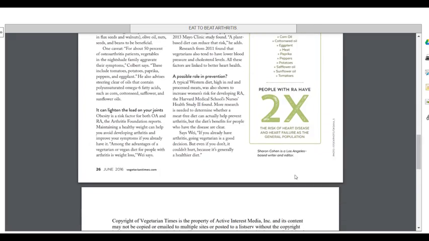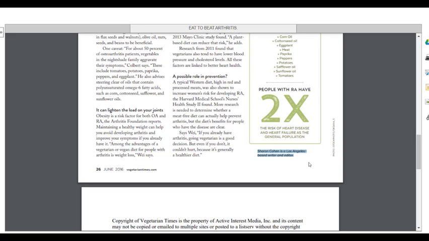In this example, when I scroll to the end of the article, I see that there's an author note tucked in at the end of the article. This note states that Sharon Cohen is a Los Angeles-based writer and editor. I could do more research by Googling the author or perhaps looking for the author on LinkedIn. But based on this information alone, I can surmise that this author's area of expertise is writing and editing, not necessarily any expertise on inflammatory diseases. But we're not done there.